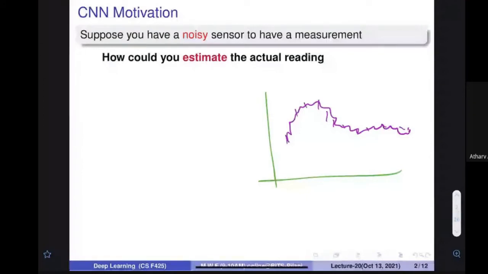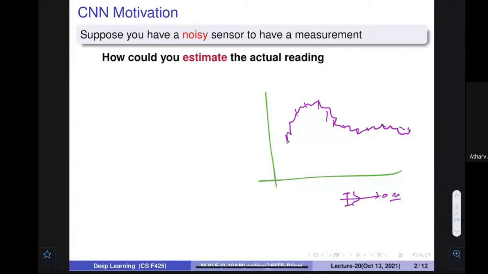So how can we find out the original signal? We have discussed in the previous class that when we model the noise, it is generally Gaussian, and we assume that it is zero-centered, and mostly it is like that. So if it is zero-centered and we take the average, what would happen?